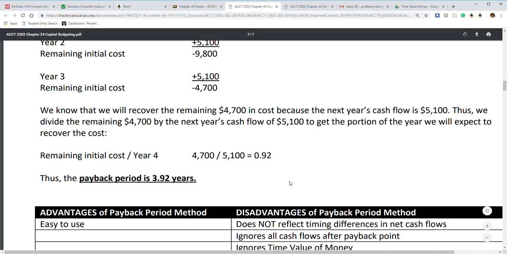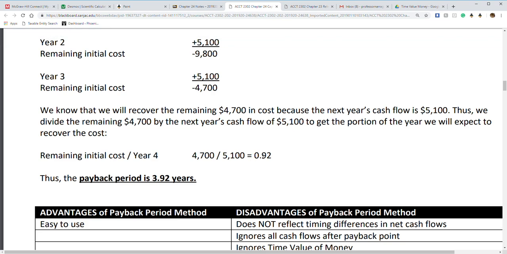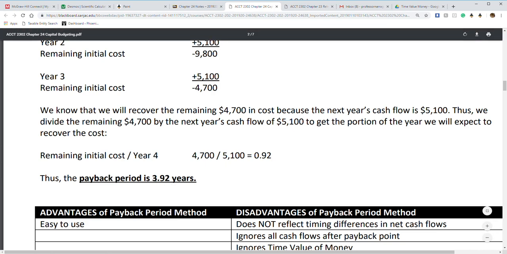We find out that it is 0.92, or 92% of that year, that it will take us to finally recover the initial cost. So, using step 5, we finished year 3, so we got 3 years, and add the 0.92, so 3.92 years